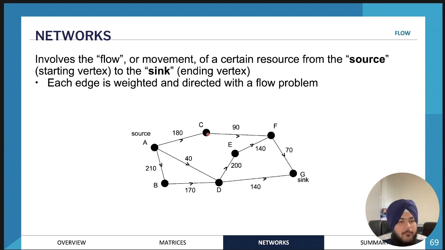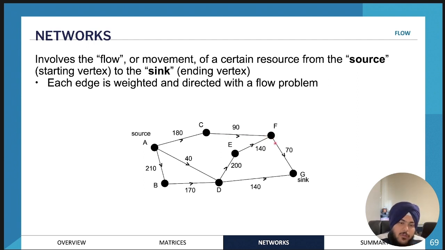And the way that you interpret this is, if 180 liters of water every second are passing from A to C, but only 90 liters can pass from C to F every second, where is the rest of the water going to go? Because only 90 liters can pass through this point every second.